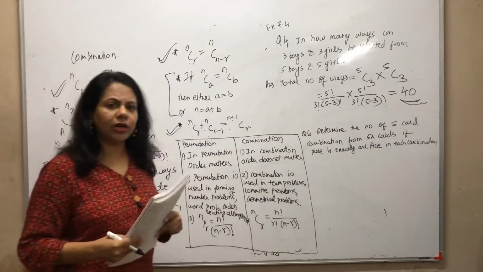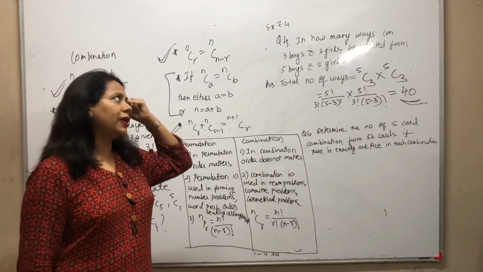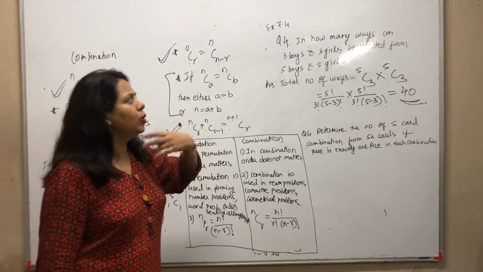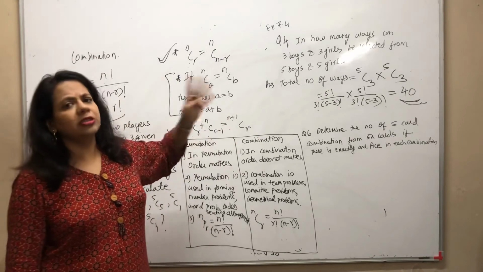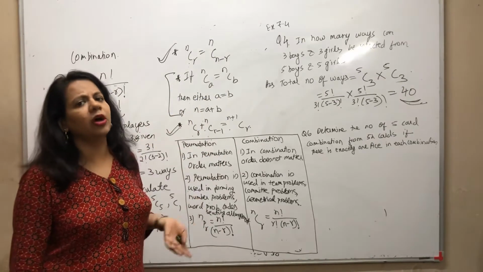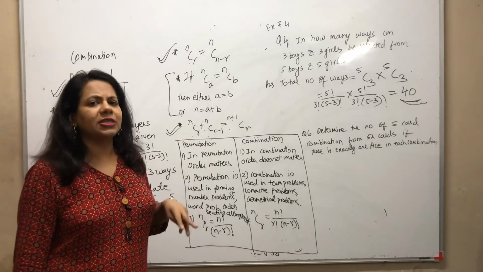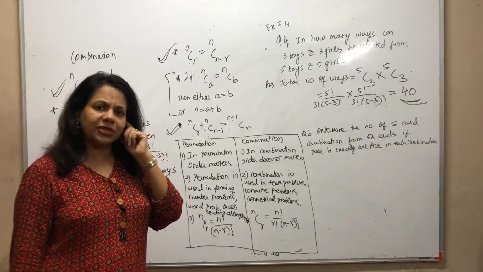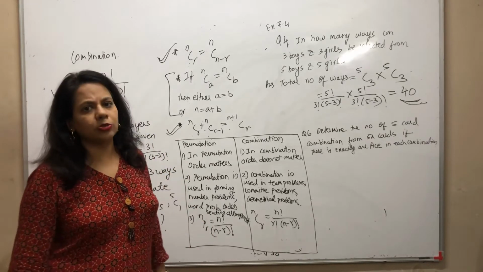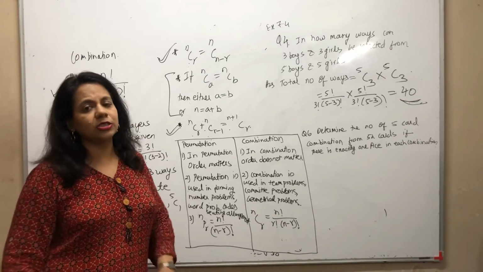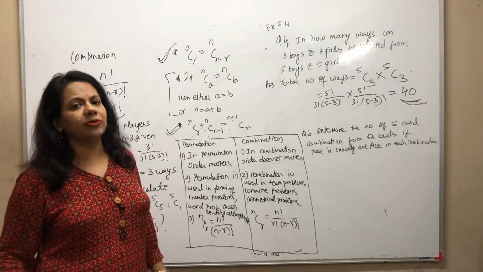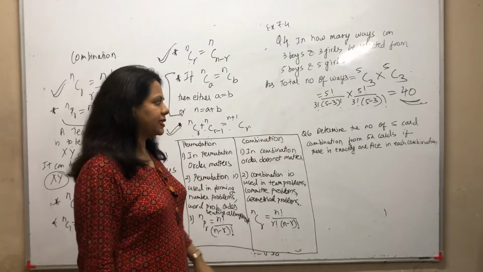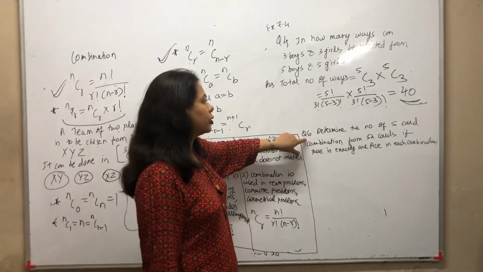Clear or not? Understood this? So you had 5 boys available and 5 girls available, and you had to choose a team of 3 boys and 3 girls. So in how many ways did you do that? The boys could be chosen in 5C3 ways. The girls could be chosen in another 5C3 ways. So totally they can be chosen in 5C3 into 5C3 ways.